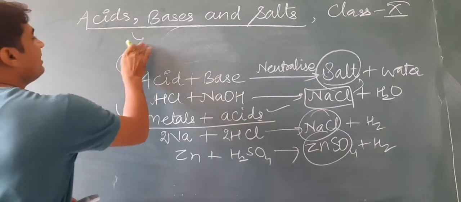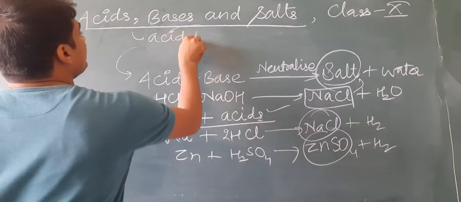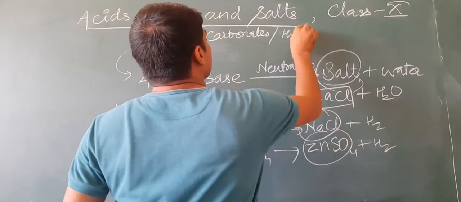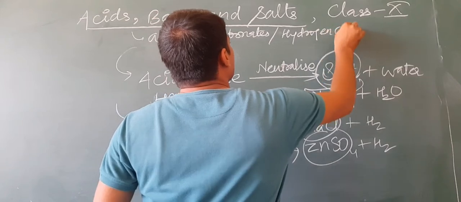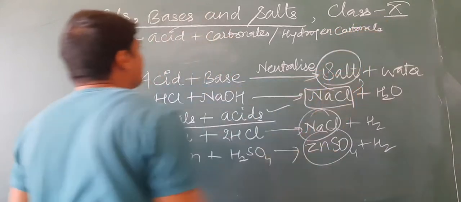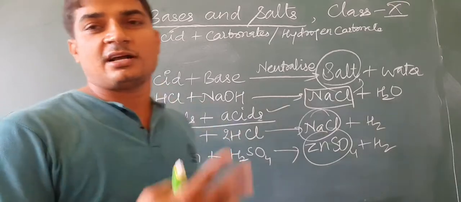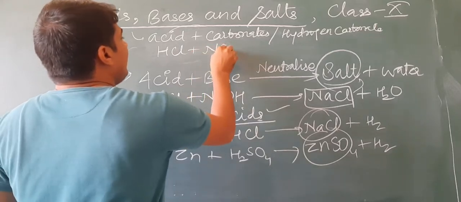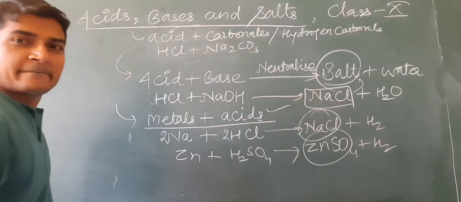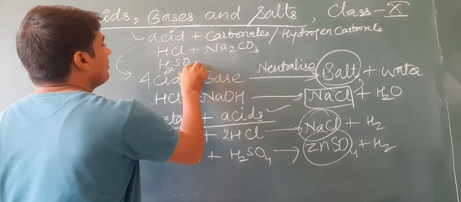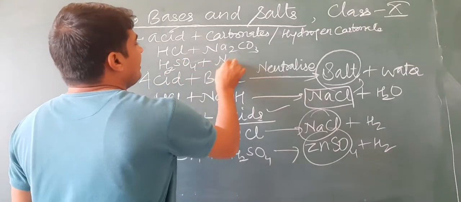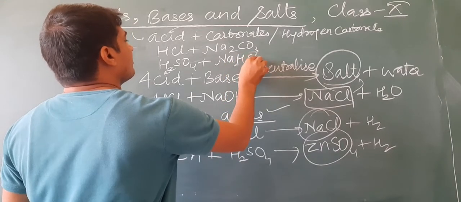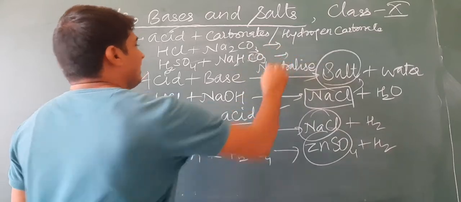Salts can be prepared by the reactions of acid with carbonates and hydrogen carbonates. Okay, by the reactions of carbonates and hydrogen carbonates with acids. For example, HCl plus Na2CO3, or we can say H2SO4 plus NaHCO3, we can call it like this.